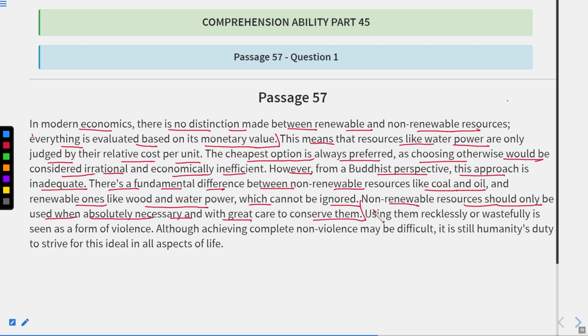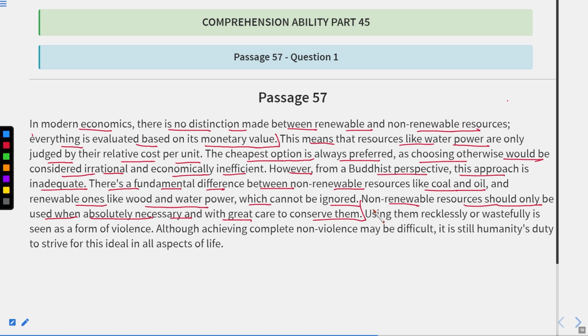They will be seen as violence, or they will create violence, because these things cannot be wasted. They will harm. Although achieving complete non-violence may be difficult, it is still humanity's duty to strive for this ideal in all aspects of life.